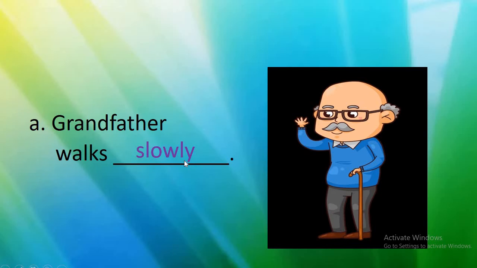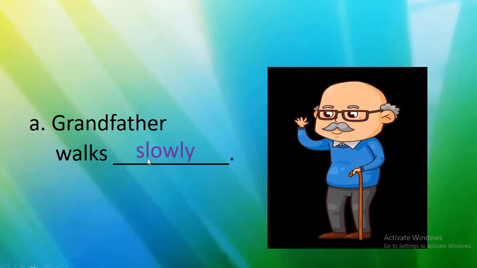We are adding ly to the word slow. Understood? How action happens? Walks slowly. Action happens slowly. Grandfather walks slowly. Understood, children? See here again.